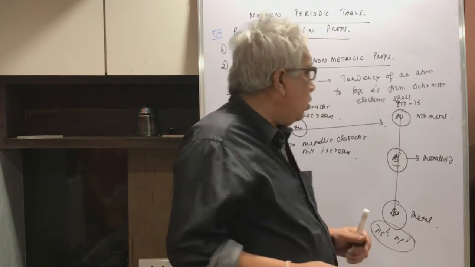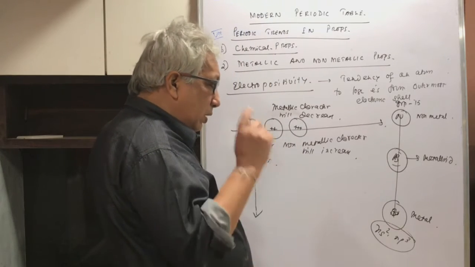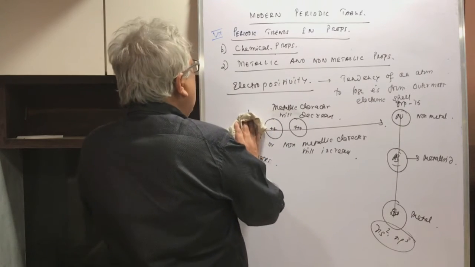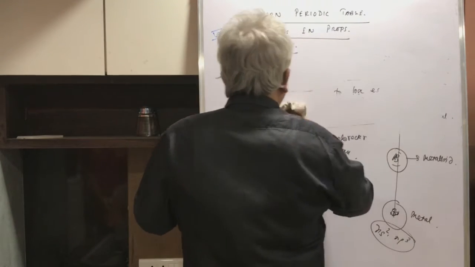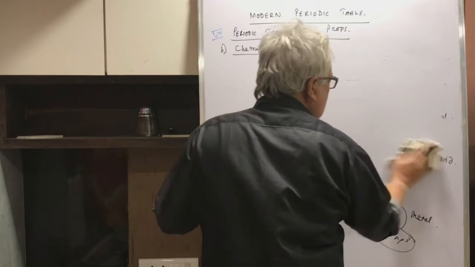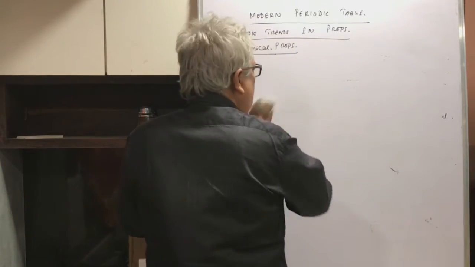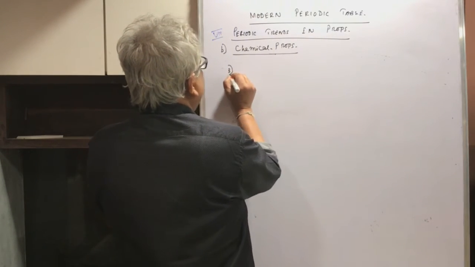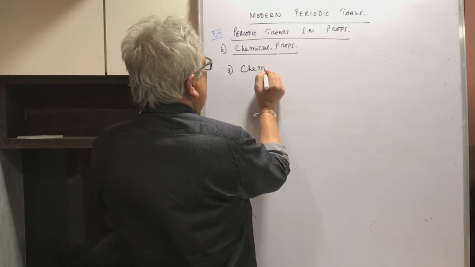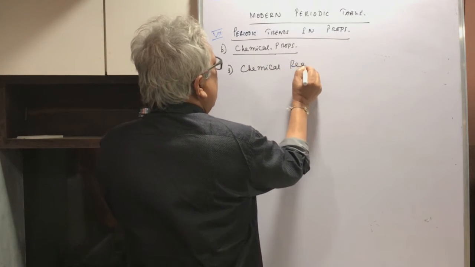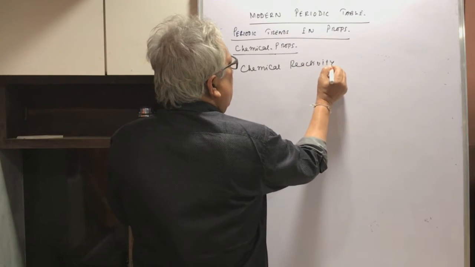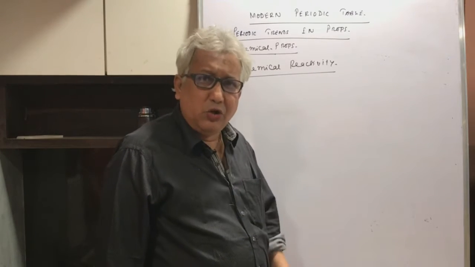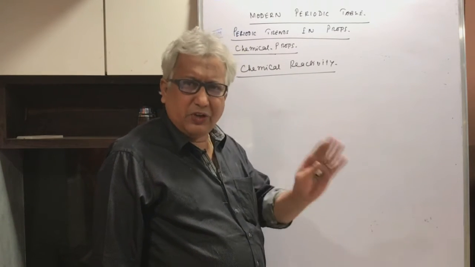Is it okay? So with that, I think we are through with the metallic and non-metallic properties, and now what I am coming to is point number 3, chemical reactivity. Well children, this mainly depends upon the electronic configuration. That's the first and foremost thing.